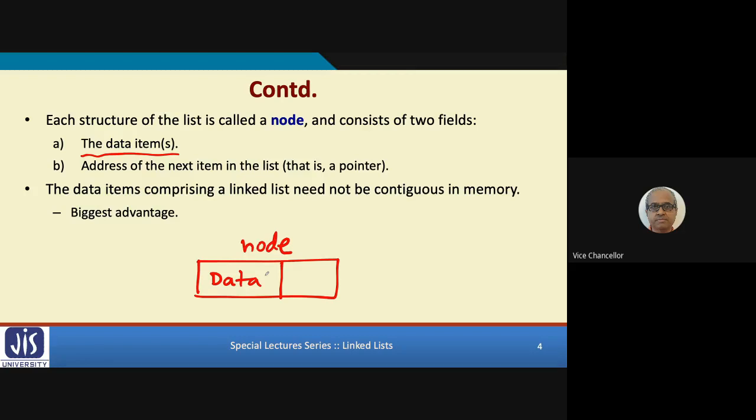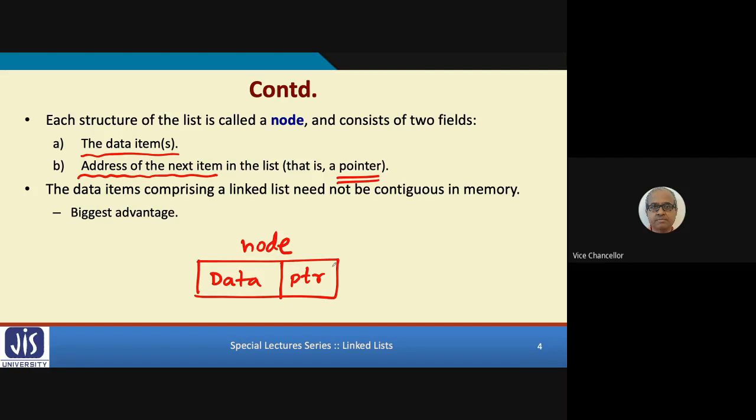Like for the students, there you can actually store the roll number, the name, the address, the mobile number, and whatever detail you require for the students. So those will be stored in the first part. And in the second part, as I said, you will be storing the address of the next item, which we call a pointer. So here you will be storing a pointer. This is how every node in this list will be stored.